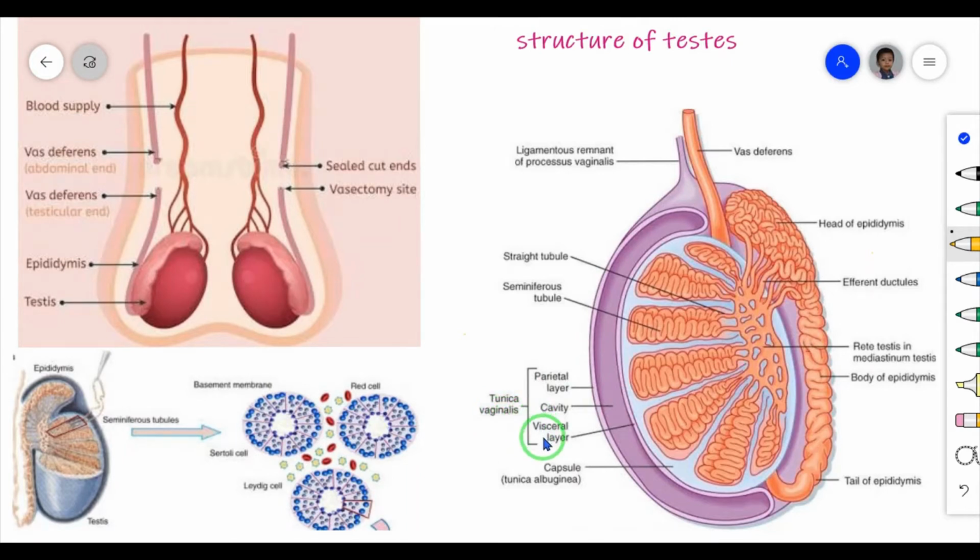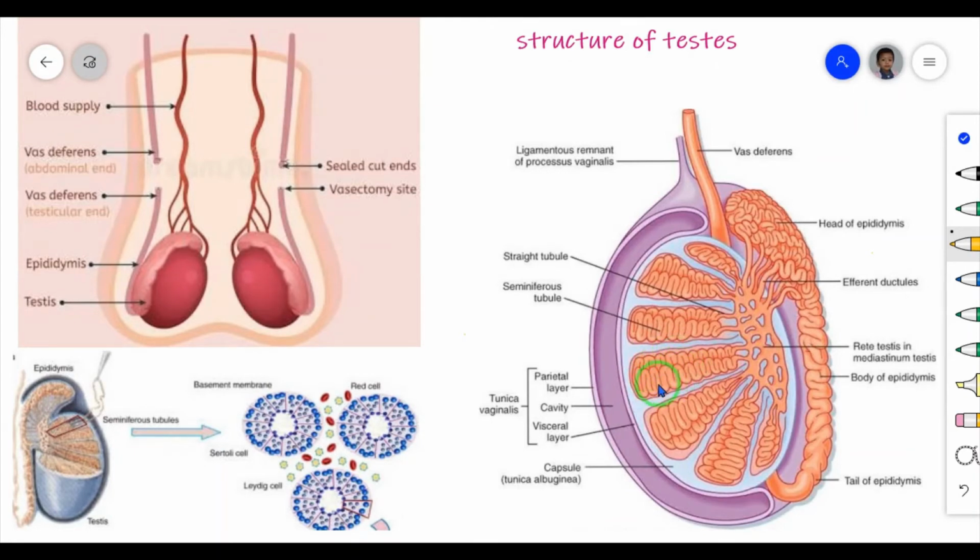The first layer is fibrous tissue, the capsule or tunica albuginea. In this region, many pyramidal lobules are present. The pyramidal lobules contain seminiferous tubules, Sertoli cells and Leydig cells. The process of spermatogenesis takes place in the seminiferous tubules. This is the seminiferous tubules.